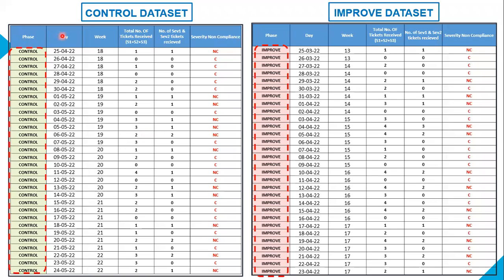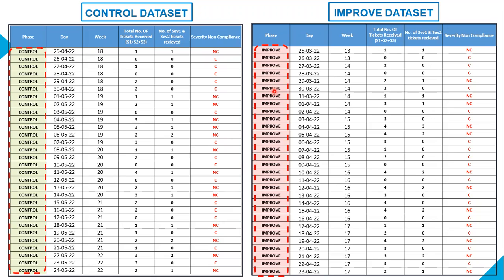This is control phase data and this is improve phase data. And all we're going to do is club both of these data together, control phase and then improve phase data, and of course severity non-compliance. So we're going to take this column and this column, and then we are going to put this column and this column below these two columns. So below control phase, we're going to have improve phase data.